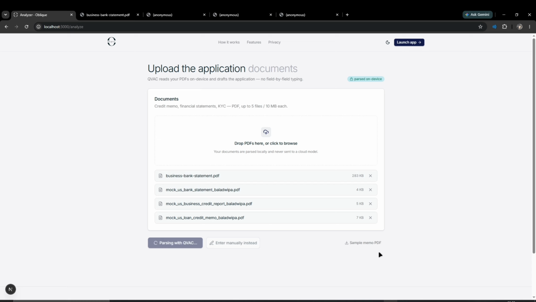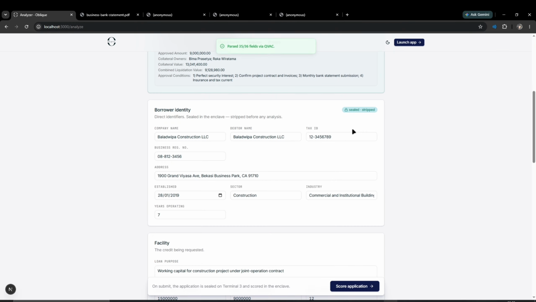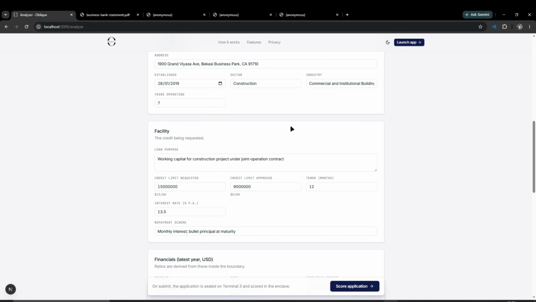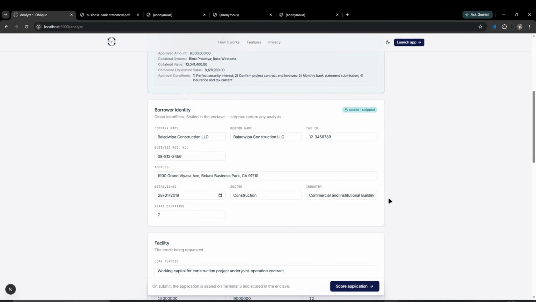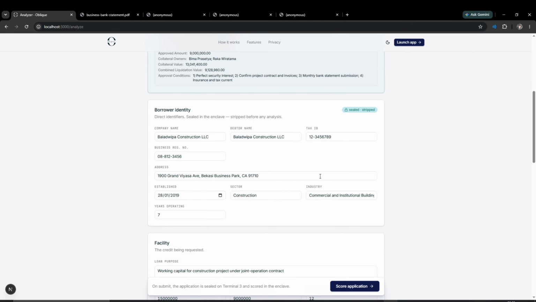Now in Oblique, it uses QVAC to actually parse the documents here, either using OCR or structured text extraction from the PDFs. It will detect if the PDF is an image or text, and will adjust its process accordingly. If it's an image, it will utilize OCR to capture the text, and if it's only text, it will directly extract it into readable fields. And after parsing the documents, it will try to fill the fields here preemptively, so the user does not have to fill the fields manually. As you can see here from the data that we have provided, it has successfully validated the data and also preemptively filled the fields here.